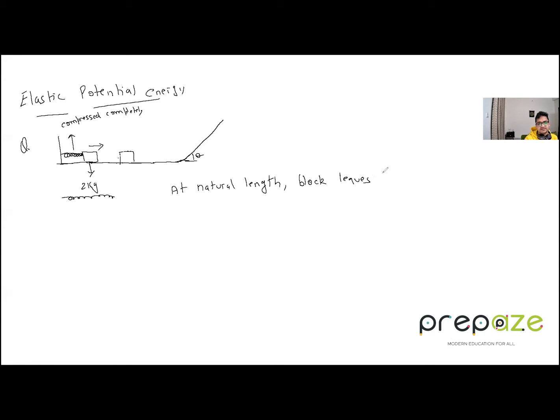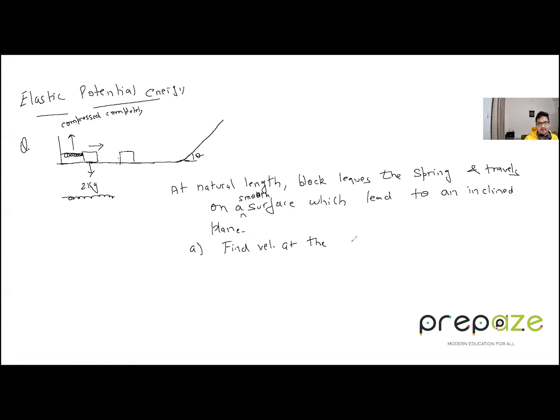Block leaves the spring and travels on a smooth surface, which leads to an inclined plane. The first part of the question: find the velocity at the bottom of the incline. And the second part of the question is the maximum height attained or achieved. Height over here is this vertical height.